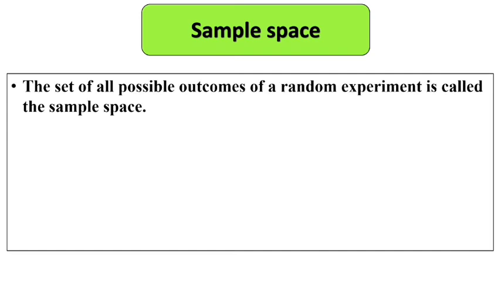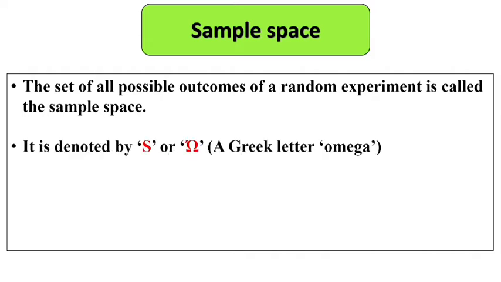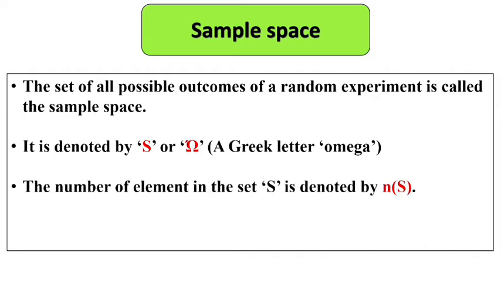Children, we are going to learn about sample space. Now, what is sample space? The set of all possible outcomes or results of a random experiment is called the sample space. It is denoted by the capital S or the Greek letter omega, which is written in red color. The number of elements in the set S is denoted by n, which stands for number, and in the bracket it is given capital S.